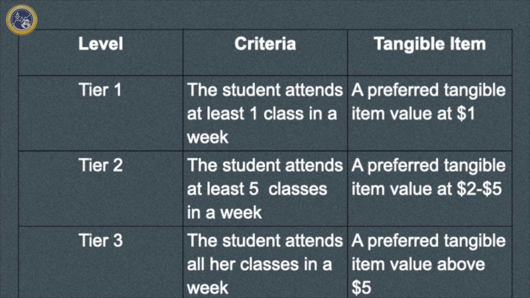The intervention was differential reinforcement of high rates of behavior. This is where positive reinforcement is provided only when the target behavior occurs at a higher rate than before. There were 3 tiers of reinforcement. Each tier was determined based on baseline data collection. School staff reminded the student that the more classes she attended, the more access to reinforcement she would have. The behavior consultant and the counselor met with the student weekly to establish a contingency for the following week. The behavior consultant also visited the student during class at random to check in.